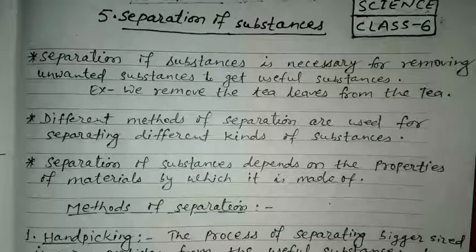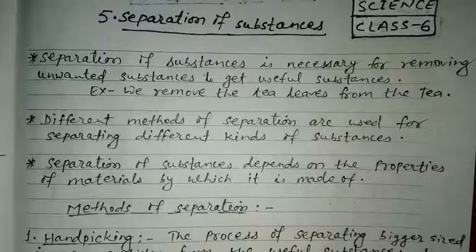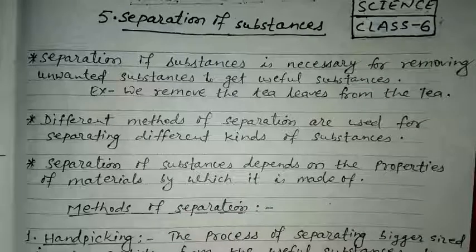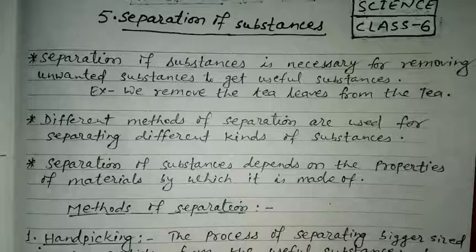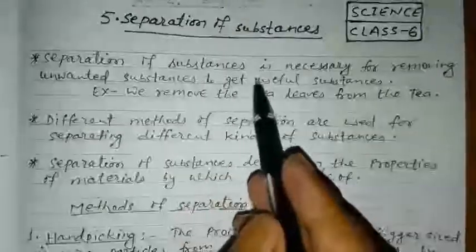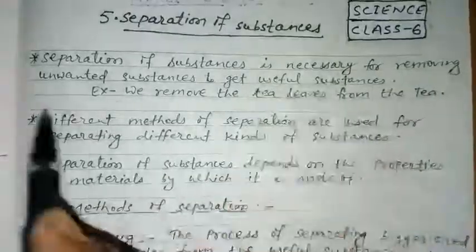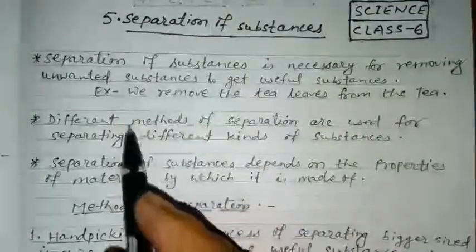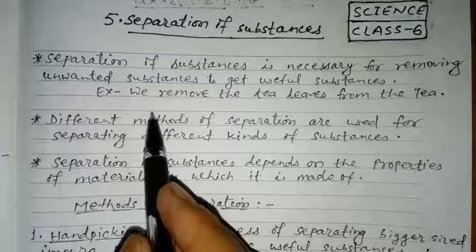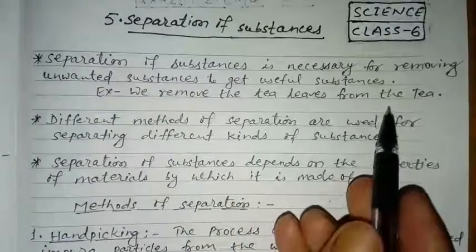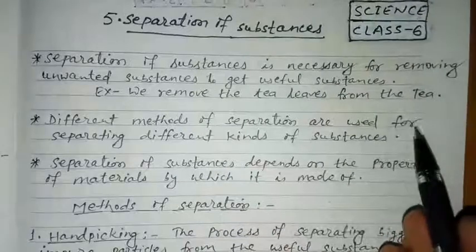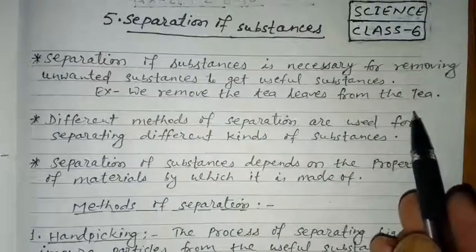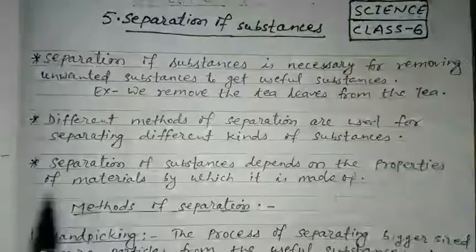We learn the new chapter, separation of substances. Before starting the topic, we must know what separation is and why it is necessary. Separation of substances is necessary for removing unwanted substances to get useful substances. For example, when we take tea, we first remove the tea leaves from the tea by the process of separation. So we know why separation is necessary.